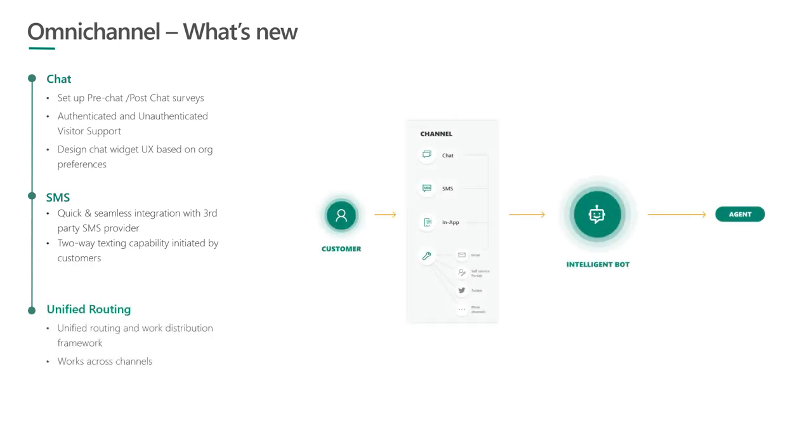Okay, so the next topic that I want to quickly talk about is routing. So with the investments on the omni-channel side, we have enabled a unified routing framework. And again, the whole idea is that the routing and work distribution capabilities that we'll provide will work across all of the channels that we have.